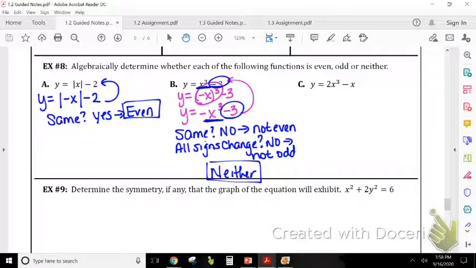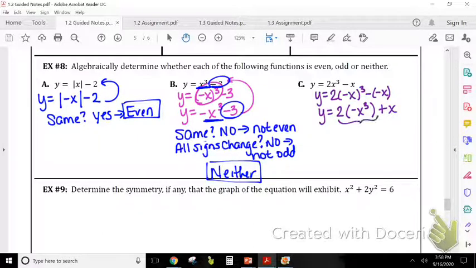And then C. Let's do the same thing. Let's see if it's even, odd, or neither. We're going to plug in negative x for every x. And so we get 2 times a negative x cubed is negative x cubed. And then here I don't have an exponent other than a 1 there, okay? If I had an exponent, guys, you have to deal with that first. But so I've got minus a negative, which is a plus. And then I'm going to simplify this piece. 2 times negative x cubed is negative 2x cubed plus x.